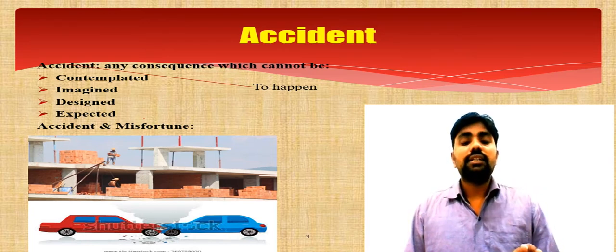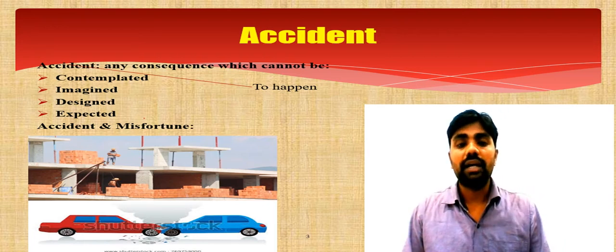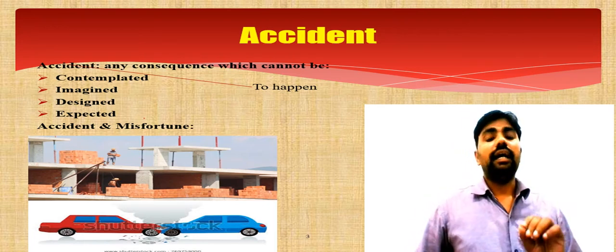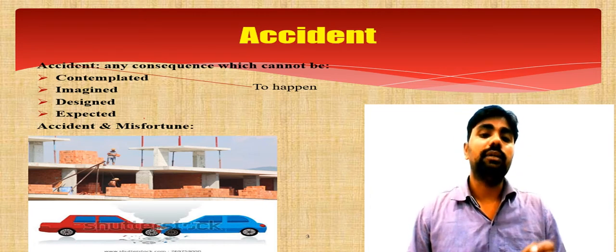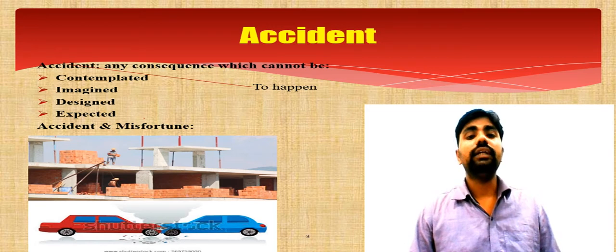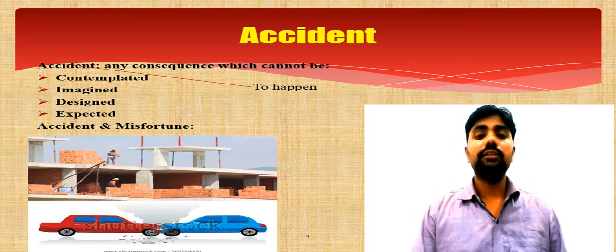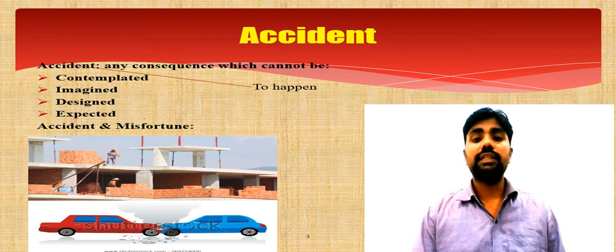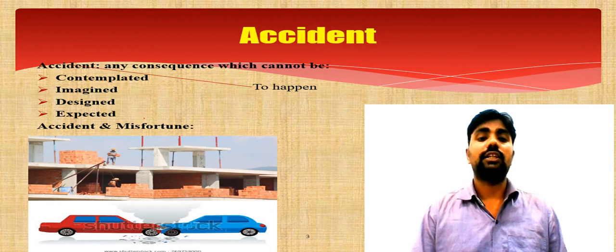Since it was an illegal act, it was not a lawful act, it was not in a lawful manner and not by lawful means, and thereby he cannot be exempted from the criminal liability at all, and therefore he cannot claim an exemption under section 80 of the Indian Penal Code. So you must keep in mind that the person cannot claim an exemption under section 80 of the Indian Penal Code.